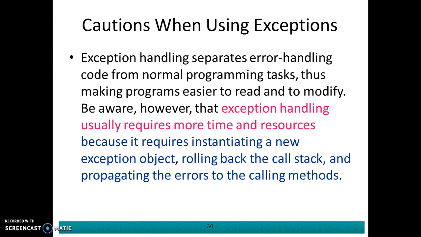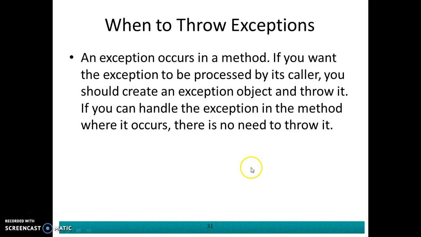Okay, some cautions whenever using exceptions. Bear in mind that exception handling usually requires more time and resources. Why? This is because it requires instantiating, or creating, a new exception object. Instantiating a new exception object, rolling back the call stack, and propagating the errors to the calling methods will incur some resources. So we should be cautious here, because there are situations where we should handle exceptions and there are situations where we don't need to.